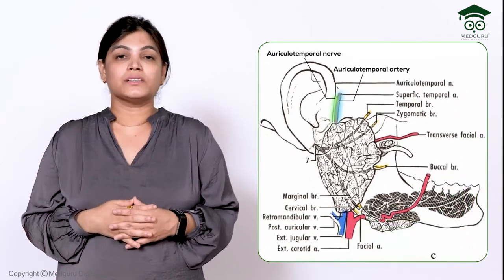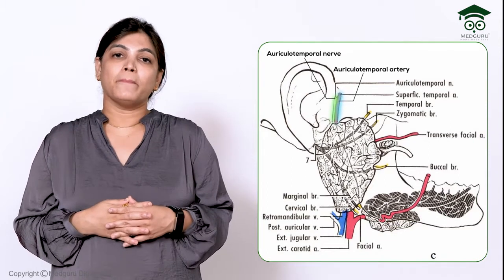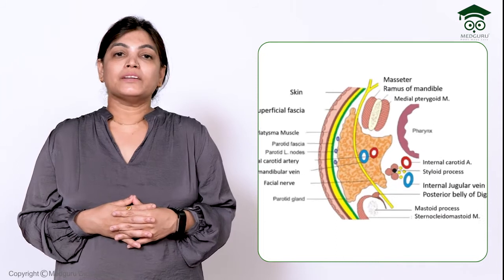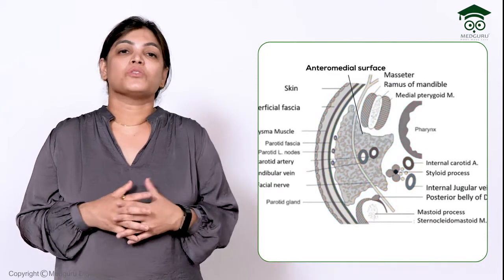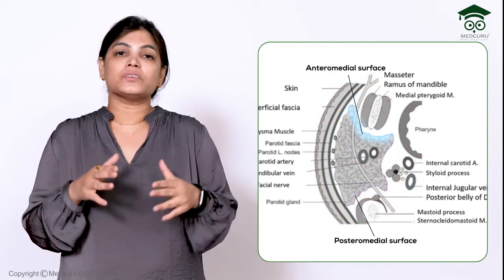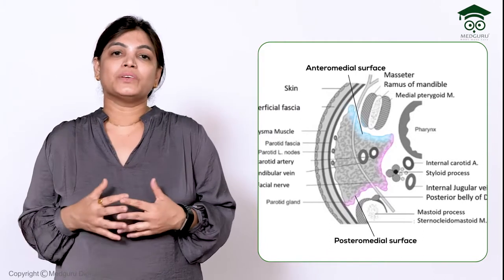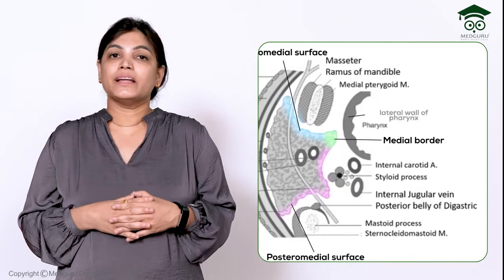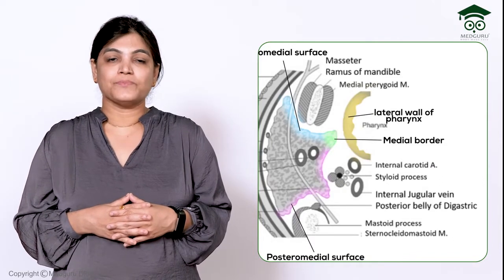Now coming to the structures related on the surfaces of the parotid gland. We have got two surfaces: one is the anteromedial surface, the other is the posteromedial surface. These two surfaces have a border in between, that is the medial border. The medial border of the parotid gland is related with the lateral wall of the pharynx.